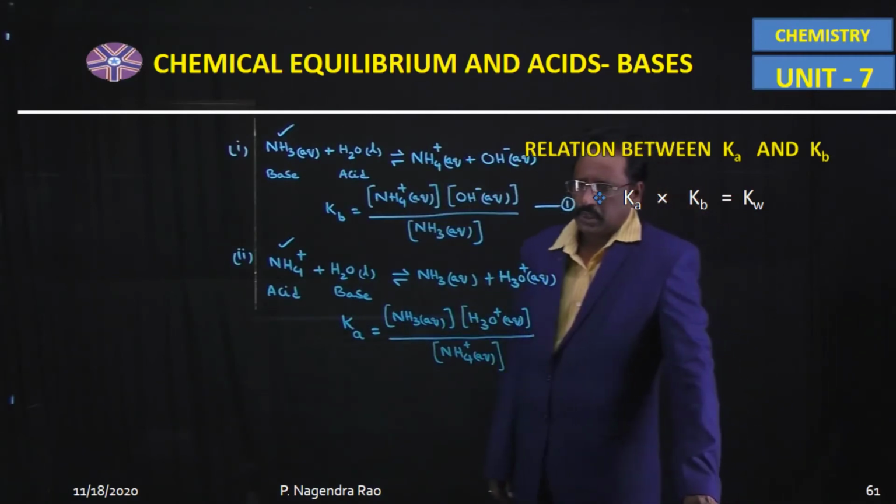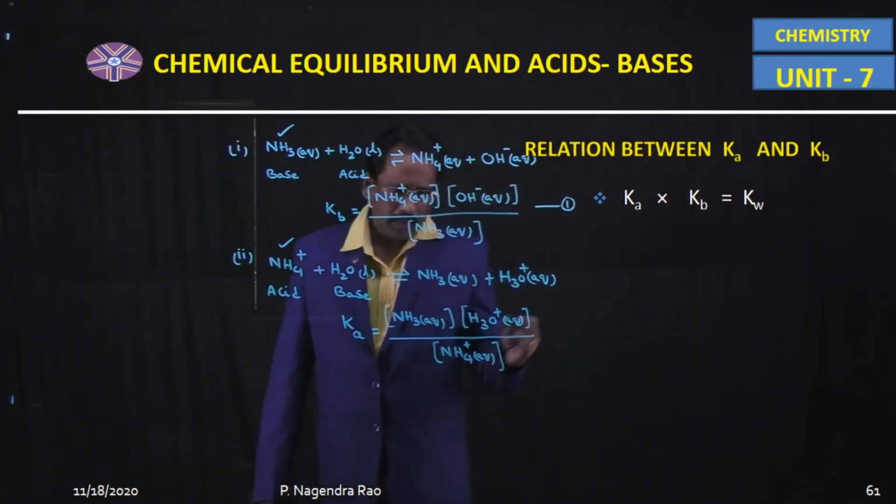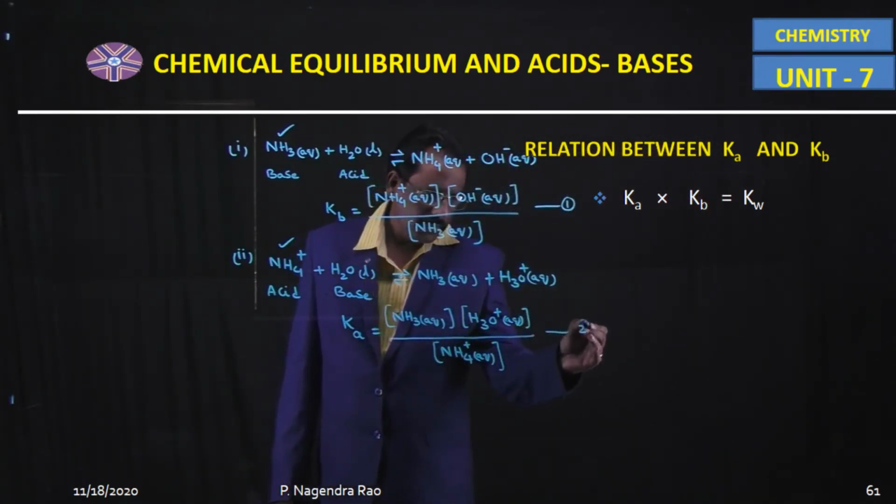The active mass of liquid water is constant. So omit that term. So Ka is equal to this one.